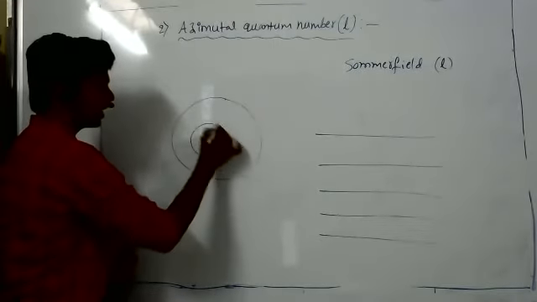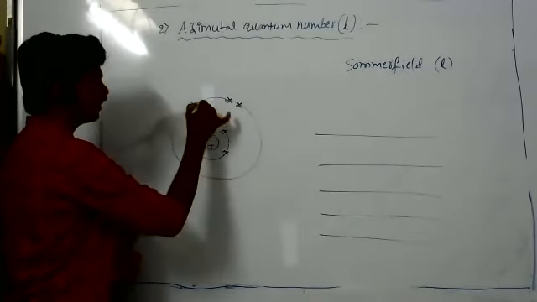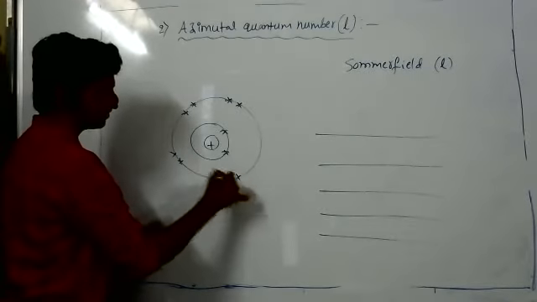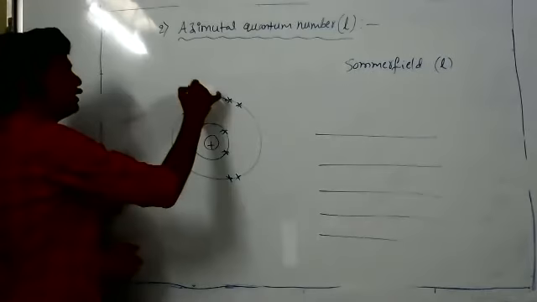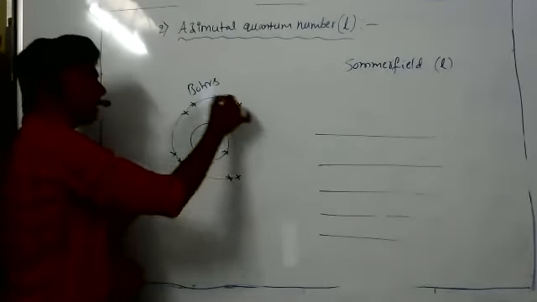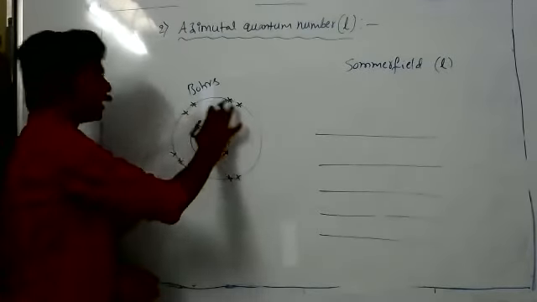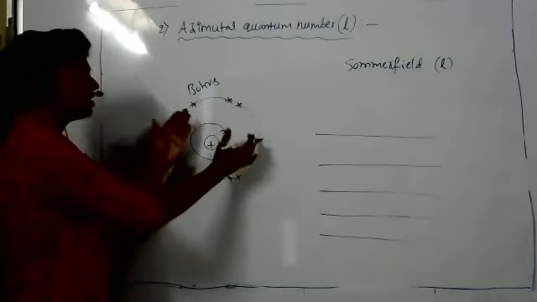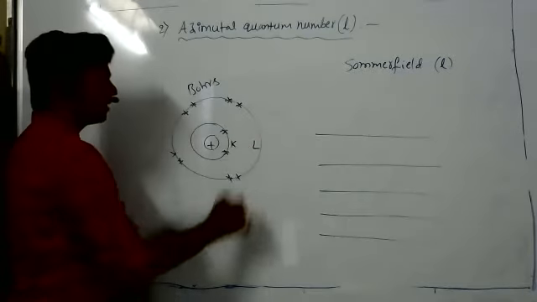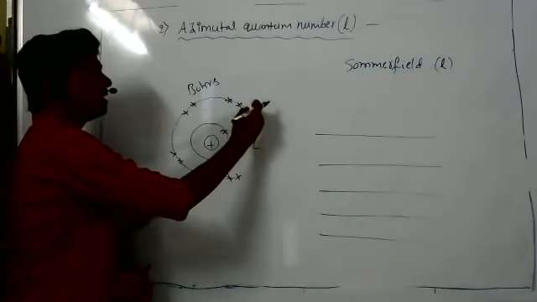Suppose the first shell has only 2 electrons, the second shell has 8 electrons. Bohr tells these 8 electrons are revolving in the same path. But the azimuthal quantum number tells that the 8 electrons are not revolving in the same path. Of course, these 8 electrons belong to the same principal shell, the L shell only. But they are present in subshells.